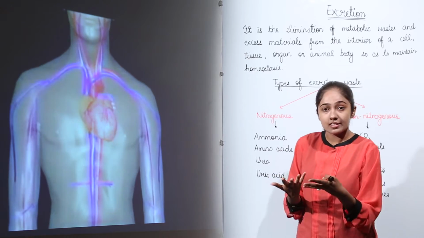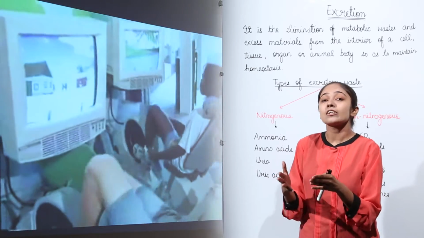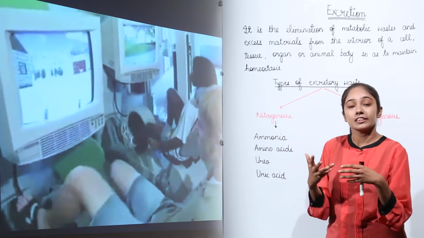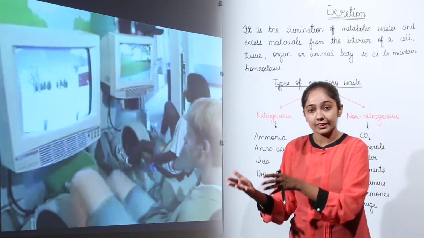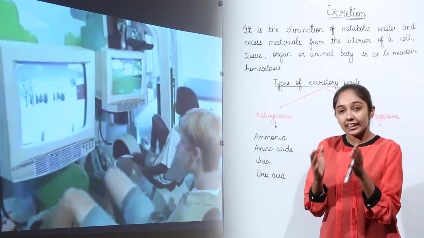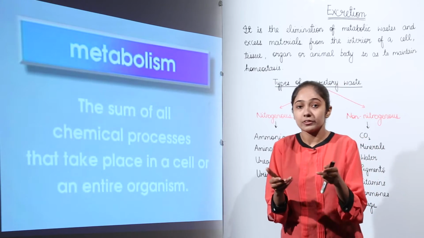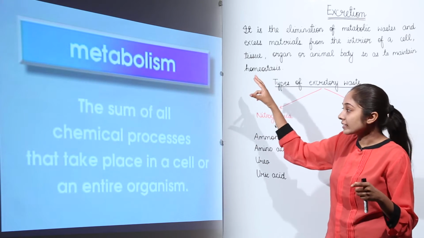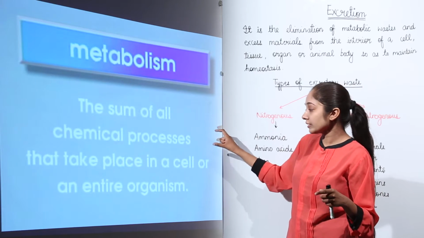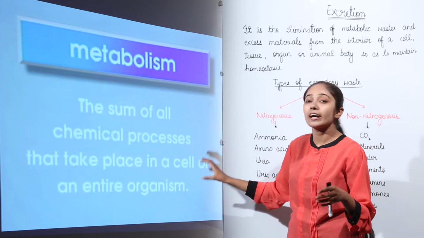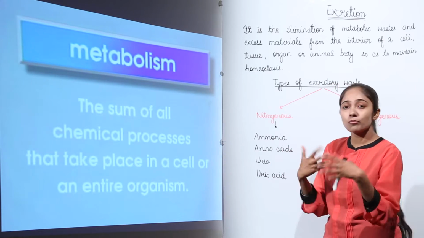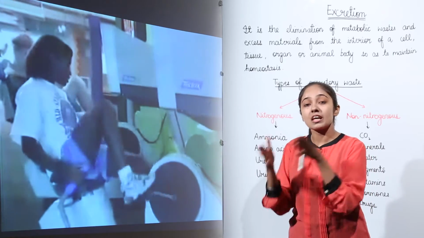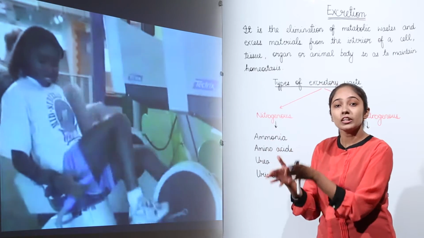So with this, it is important that the waste is also eliminated from the body, right? So the circulatory system also needs to eliminate the waste. For example, carbon dioxide is a waste product of respiration, so it needs to be eliminated from the body. So what is metabolism? It is the sum of all chemical processes that take place in a cell or an entire organism. So whatever is going on in your body, all the chemical processes, that is known as metabolism, the sum total of all the metabolic processes.